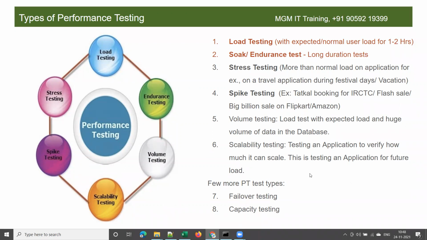Sir, is this mandatory for every application, all these testing? No, that's what I mentioned. So every type of performance testing is not required for each and every application. Based on the requirement only, we will do that.